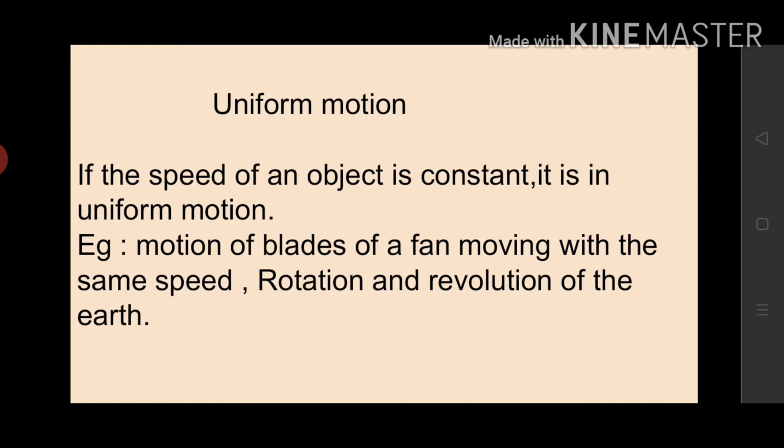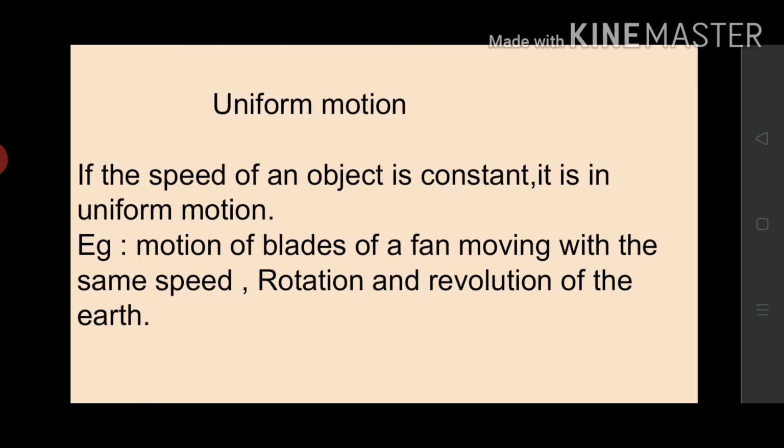That is, if the speed of an object is constant throughout, it is called uniform motion. Examples are motion of blades of a fan moving with the same speed, rotation and revolution of the earth.